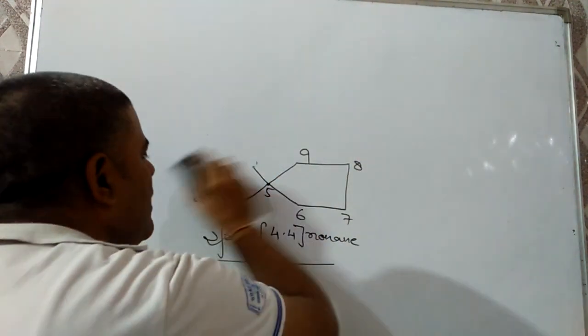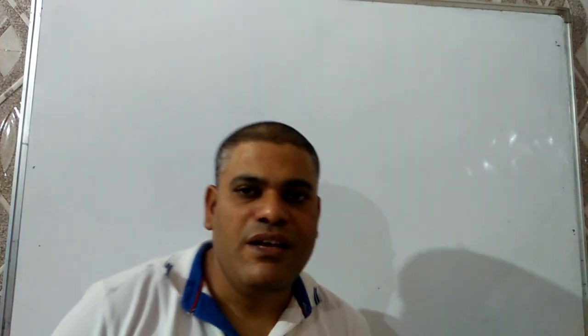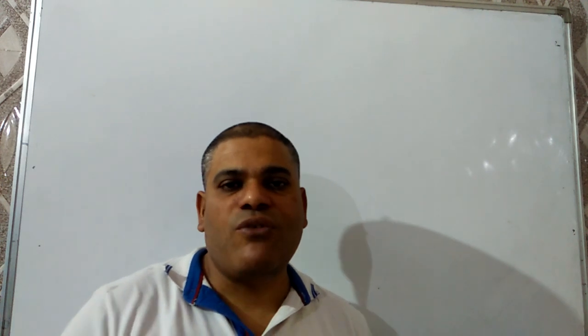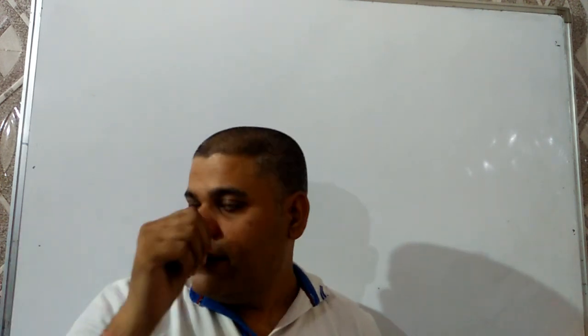Now we have to discuss the nomenclature of aromatic compounds. Keep it in mind, an aromatic compound can be defined on the basis of Huckel's rule. Those molecules which have each carbon of the cyclic ring in sp2 hybridization and pi electrons 2, 6, 10, 14, in this way 4n plus 2 pi electrons, are aromatic. Those which do not obey this rule are non-aromatic. And those having 4, 8, 12, 16, in this way 4n pi electrons, are anti-aromatic.